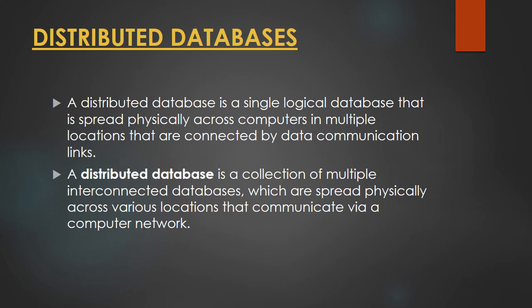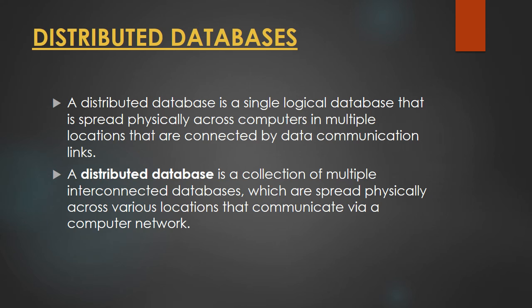It is spread over different sites, or you can say it is spread over multiple computers, and these multiple computers are not at the same location. They are physically spread across globally, you can say, or across different sites. And these distributed databases are not sharing any physical components, and because they are present at multiple locations, they can only communicate with the help of communication links or computer networks, like LAN or WAN.